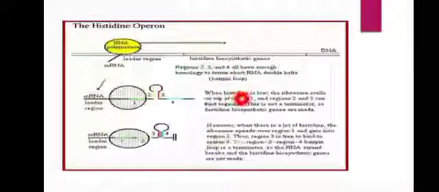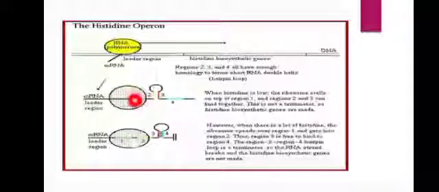So when histidine is low in the medium, the ribosome stalls on region 1, and regions 2 and 3 bind together. This is not a terminator, so histidine biosynthesis genes are made. Here histidine is low, so histidyl tRNA is also low, so the ribosome is not able to move faster in the leader transcript, hence it pauses in region 1. So regions 2 and 3 are free, so they form a structure that is an anti-terminator, which leads to the transcription of the structural genes, resulting in the expression of enzymes involved in the biosynthesis of histidine.